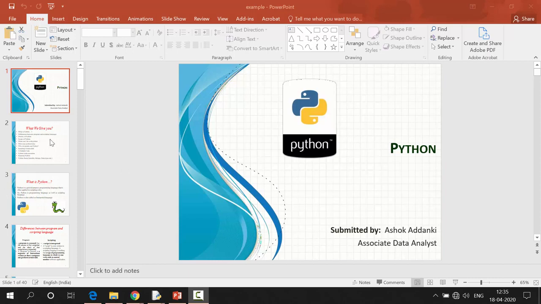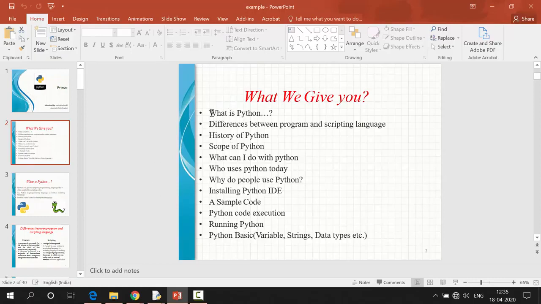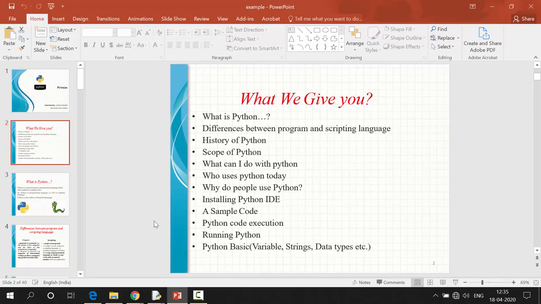So today I am going to explain what is Python. Nowadays Python is the most popular technology. These are the things we are going to explain: what is Python, difference between programming and scripting language, history of Python, scope of Python, what can we do with Python, who can use Python, why people are using Python, how to install Python, a sample Python code, expressions, running Python, and some basic programs and scripts of Python.